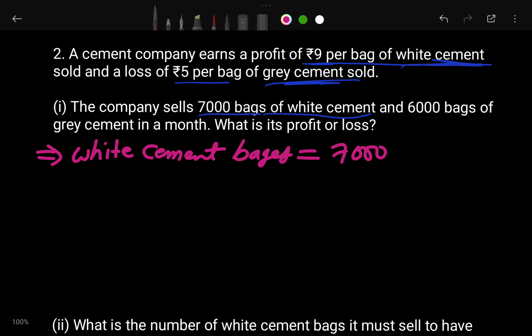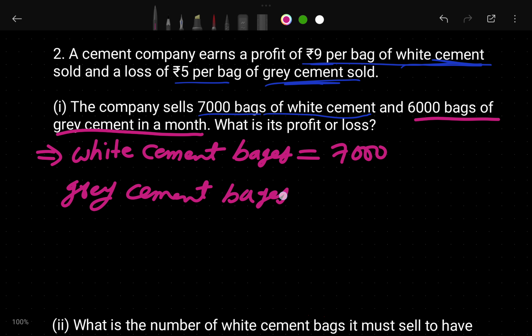And 6,000 bags of gray cement in a month. So how many gray cement bags did he sell? Let's write the gray cement bags here. How many gray cement bags did he sell? He sold 6,000. Okay, that's good.